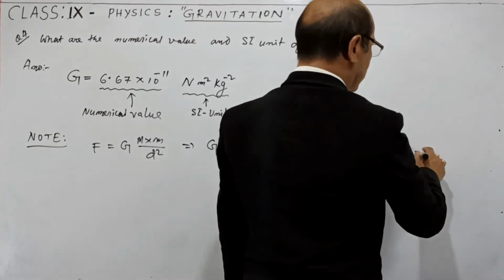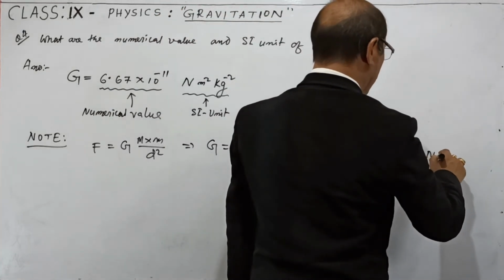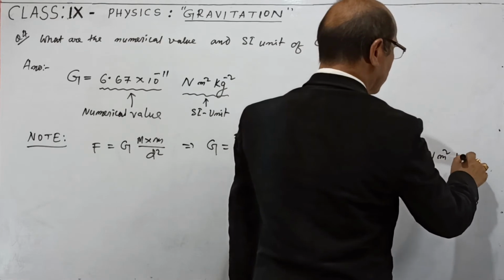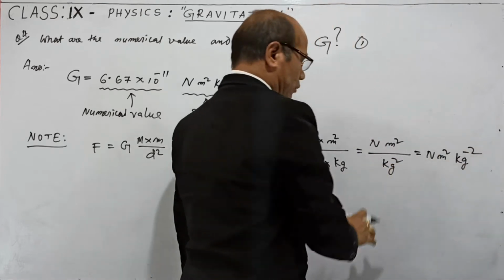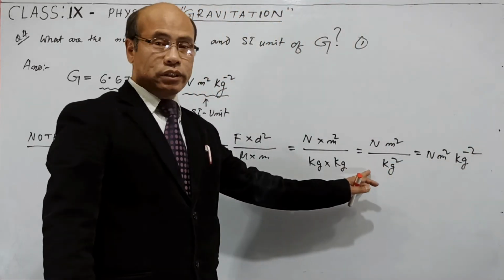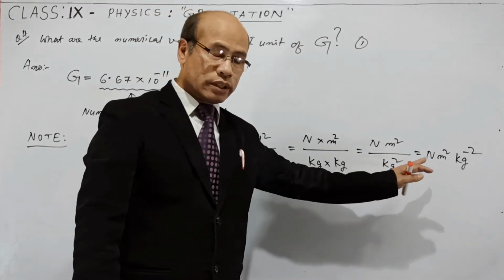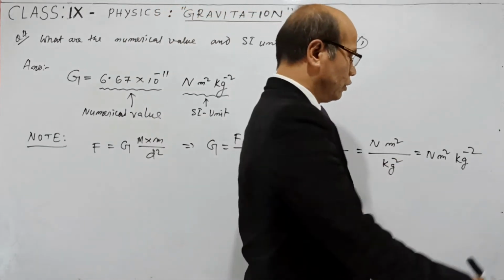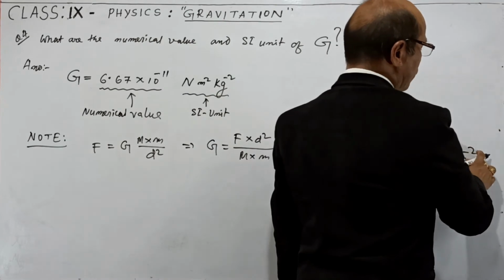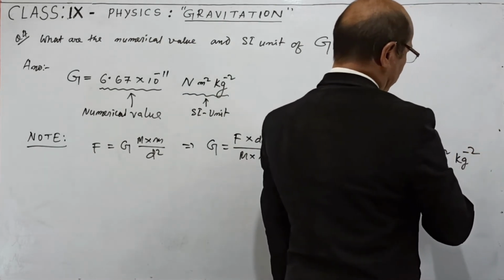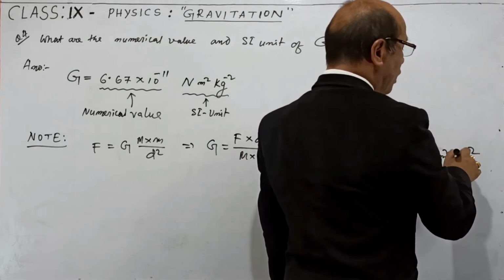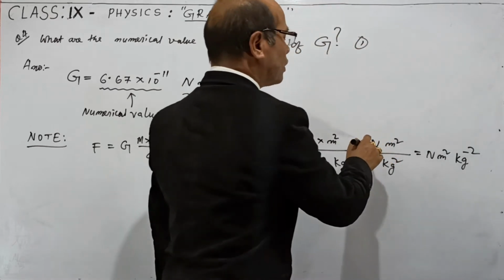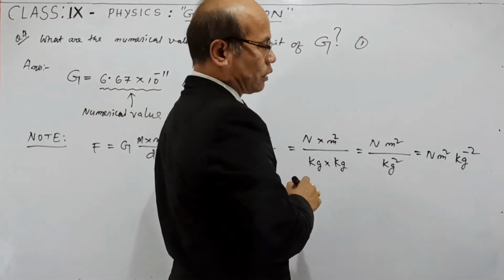But we like to write like this, m square kilogram. This kilogram square is in the denominator, but if you want to write it in the numerator, then you have to put a minus sign in front of its power. Then Newton meter square per kilogram square, same thing, like this.